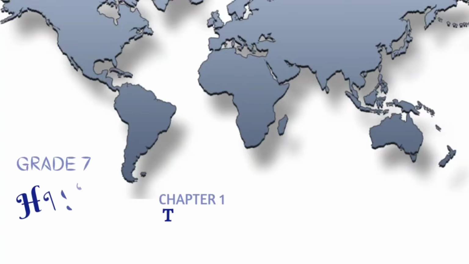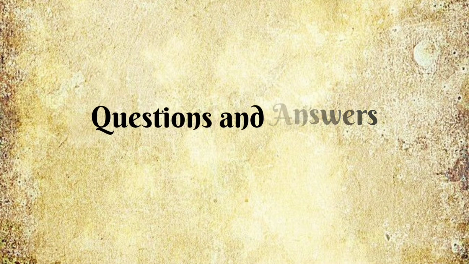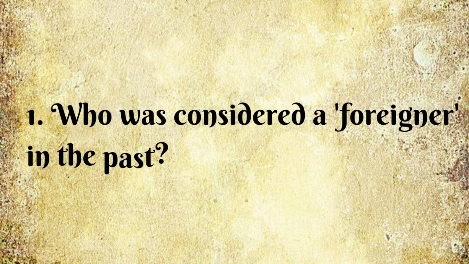Today we will be discussing the question and answers of the chapter Tracing Changes Through 1,000 Years. The classes of this chapter have already been done in the previous videos, so let's move on to the question and answers. The first question is, who was considered a foreigner in the past? Here the question is about the term foreigner used in the past, the medieval period. Who were considered as foreigners in the medieval period?